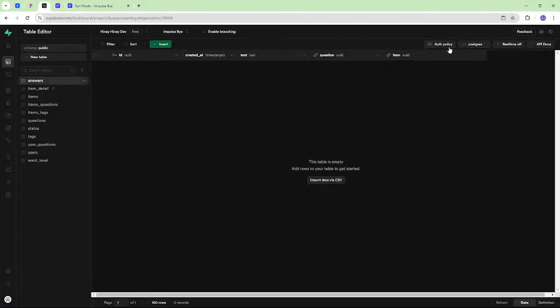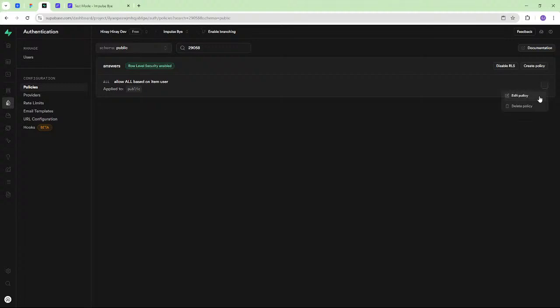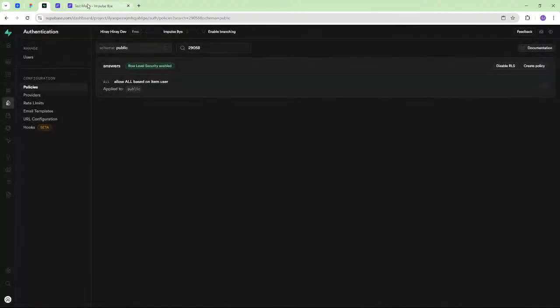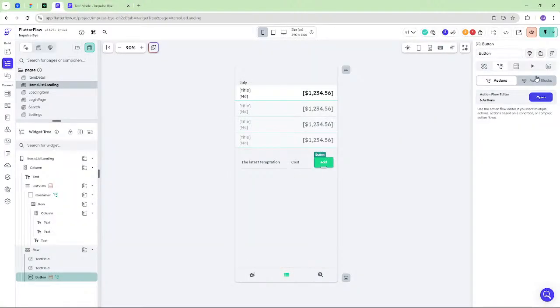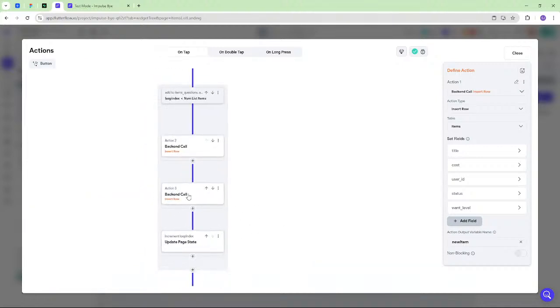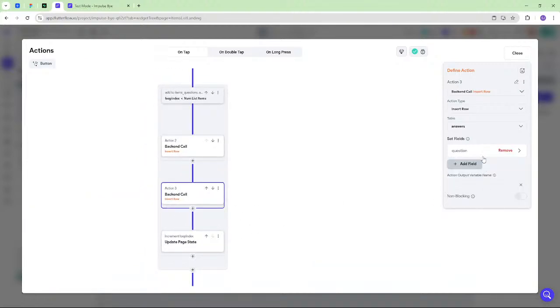Right, because this says they can insert to answers if the authorized user is the items user and the item is answers.item, which should be, we're not adding an item, right?